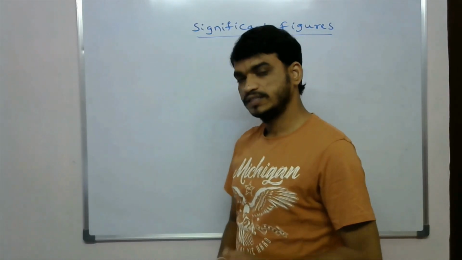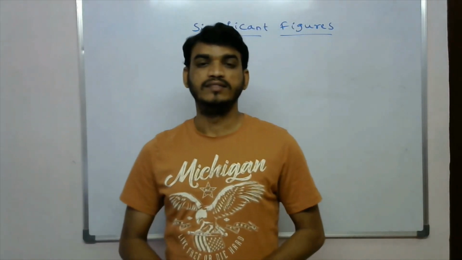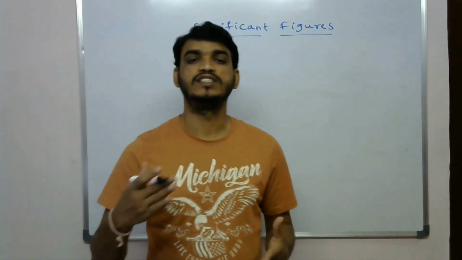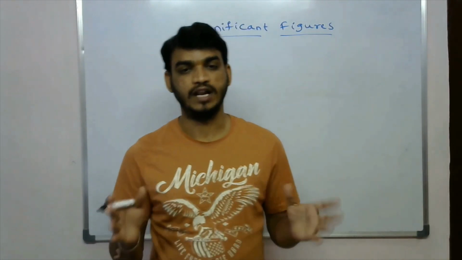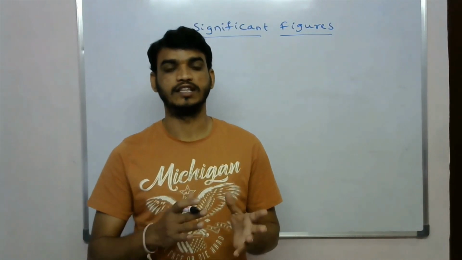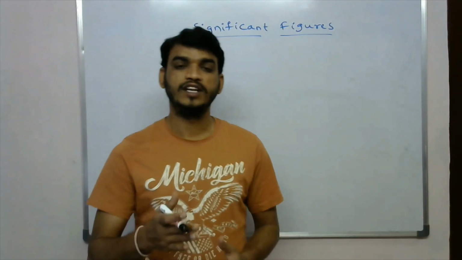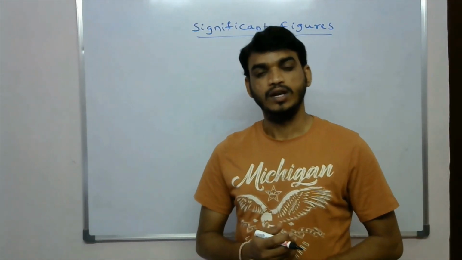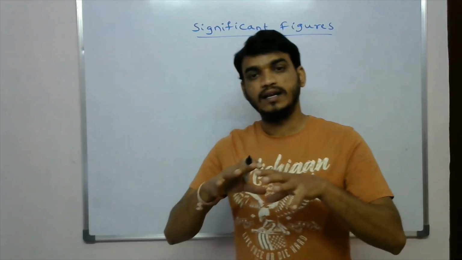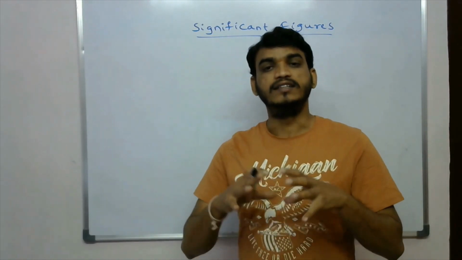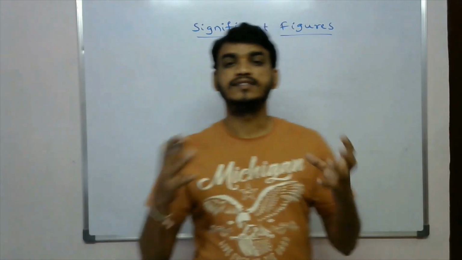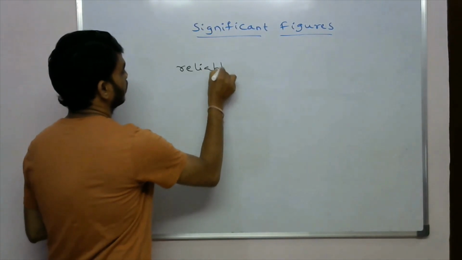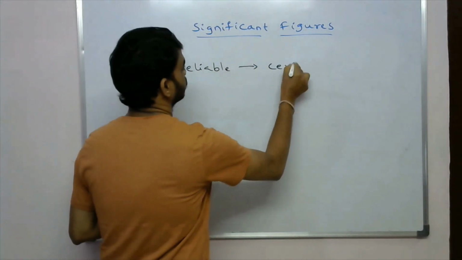So, what are these significant figures? Significant figures tell us how many digits are reliable in any measured value. Reliable is nothing but authentic. How many digits are authentic in any measured value? These reliable, authentic digits are called certain digits.